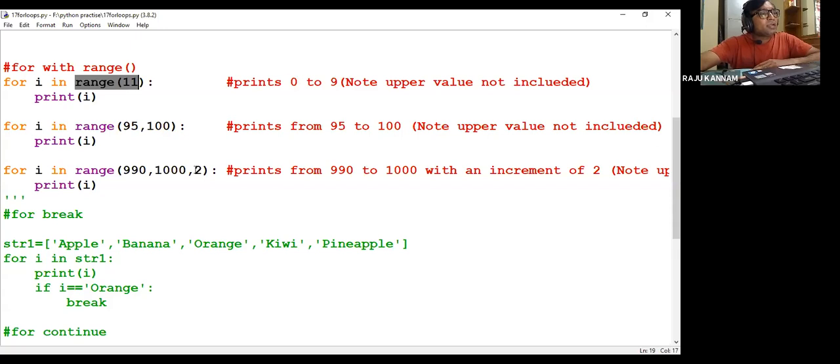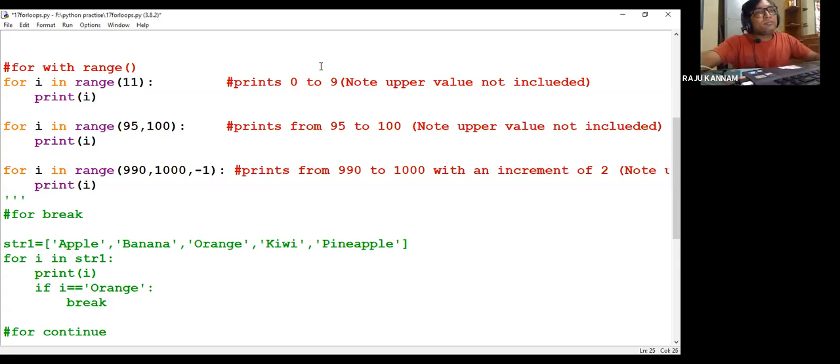Can we do decrement in range? Okay, the decrement I have not tried. Let us see. I think we can do. Wait one minute. -1. Now I'll save.